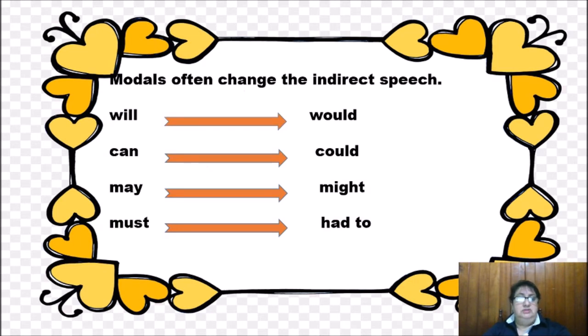When we are using modals, they often change in the indirect speech. For example, if we are using will, you have to use would in the indirect speech. If you are using can, you are going to use could. If you are using may, you are going to use might. And if you are using must, you have to use had to.